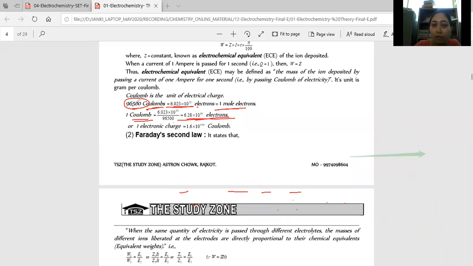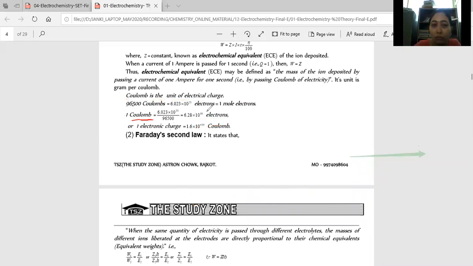Take care. Again I repeat, this much number of Coulomb is equal to 1 mole. 1 mole is equal to 6.023 into 10 raised to 23 electrons. What about how many electrons are there in 1 Coulomb? B group students, NEET students, take care. Such type of question can be asked in a simple question form also: 1 coulomb is equal to how much charge?